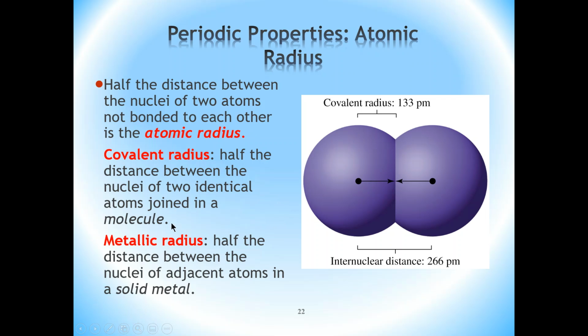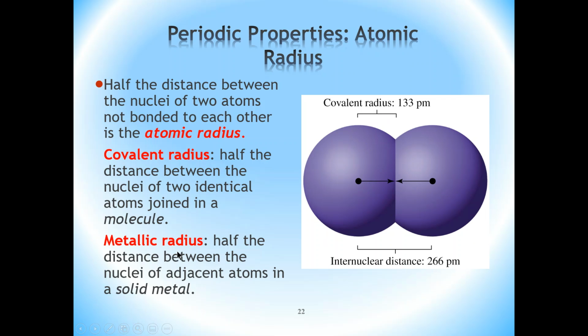Now, there are other definitions. For example, you have what is known as a covalent radius, which is half the distance between the nuclei of two identical atoms joined in a molecule. So if we have two atoms that are covalently bonded, then half the distance between the two nuclei of the separate atoms would be the covalent radius. As you can see here, the distance between the two nuclei is 266 picometers. So therefore, the covalent radius, by this definition, would be 133 picometers.